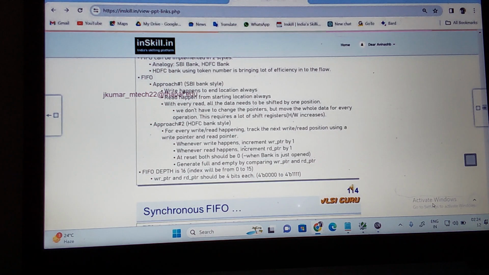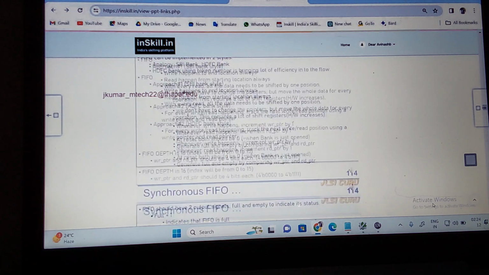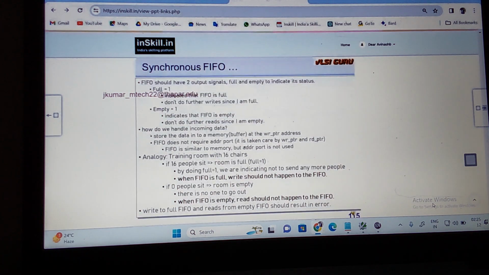Here we are assuming the depth is 16, so 4 bits each are required for the write pointer and read pointer, from 0000 to 1111. You understand this? This is the second approach we are going to build here. To understand this again, there are two ways: one is shifting, and another is incrementing the pointer. The FIFO should have two output signals.